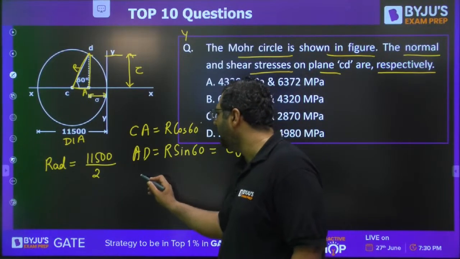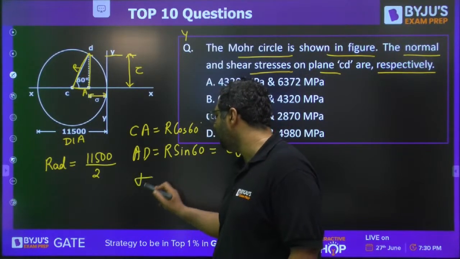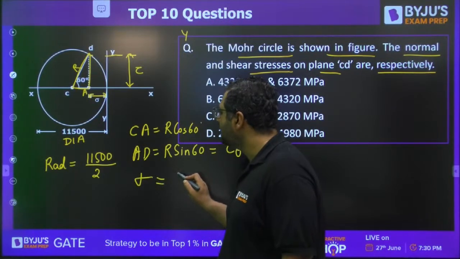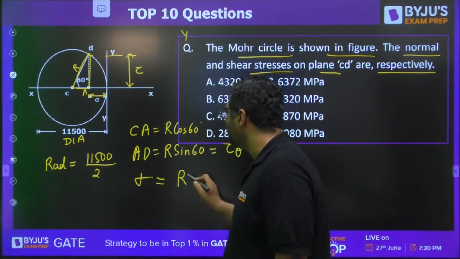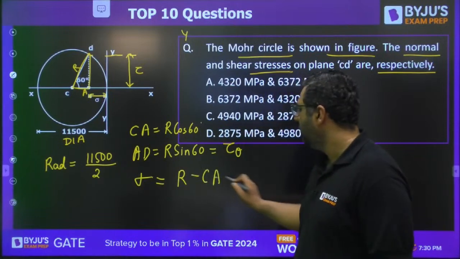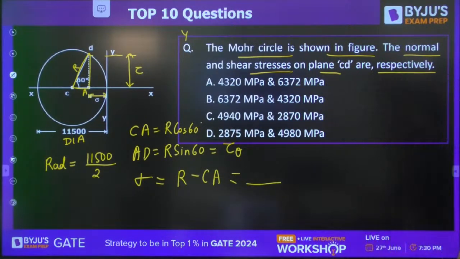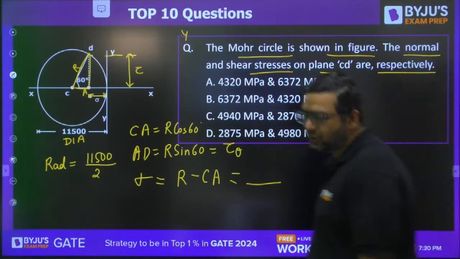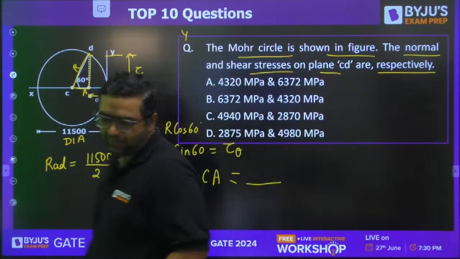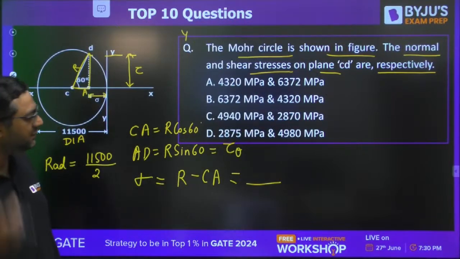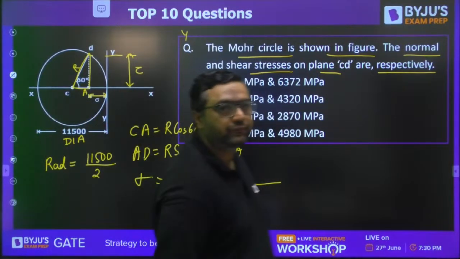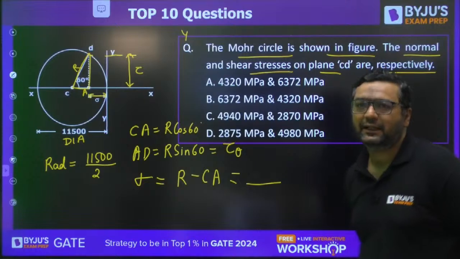And when you get CA, sigma, what you need to calculate, is nothing but the radius minus CA, because our answer is sigma. So that will be sigma. This is a good and new type of question. Just try to solve it, guys, and you will get the answer.